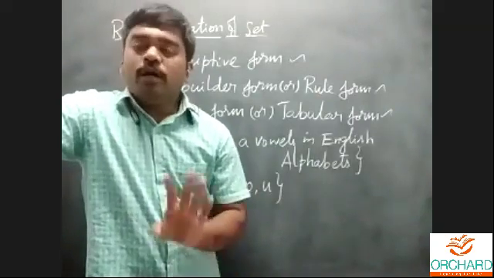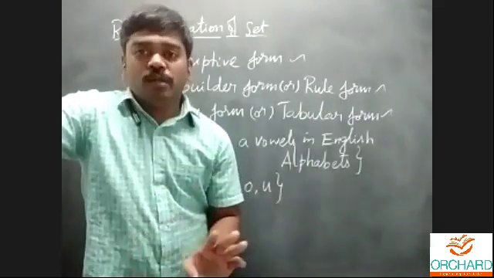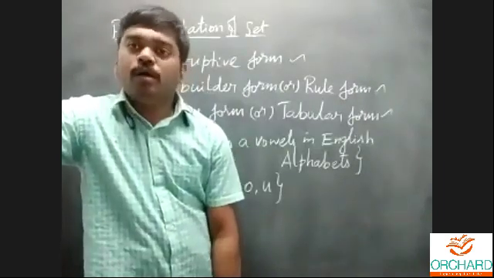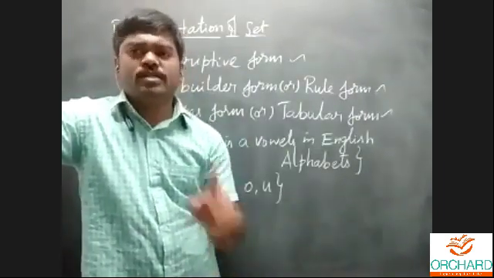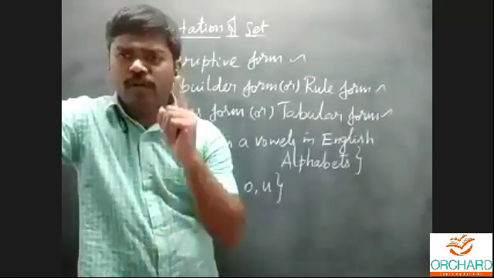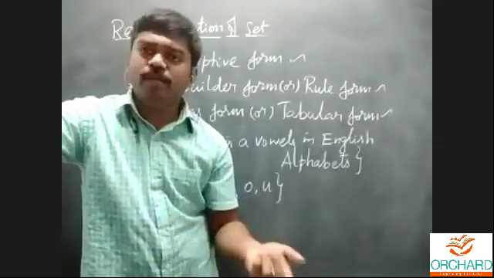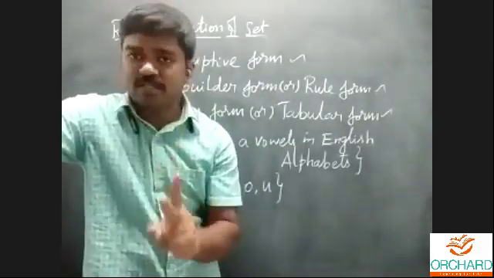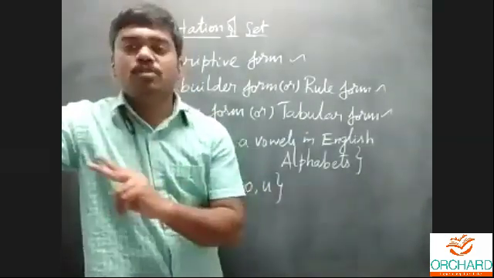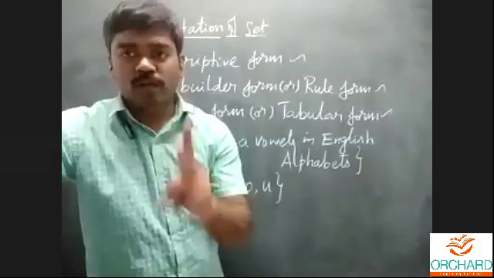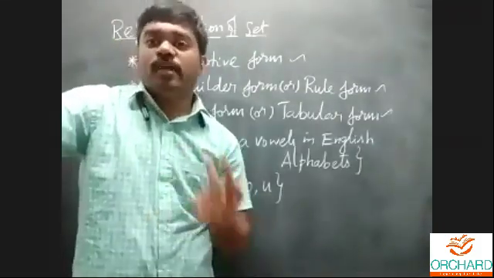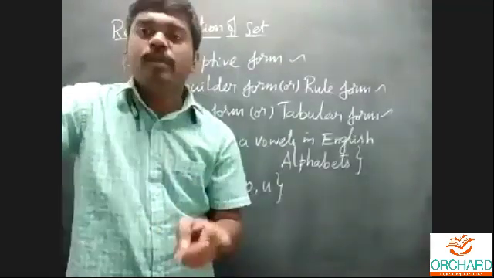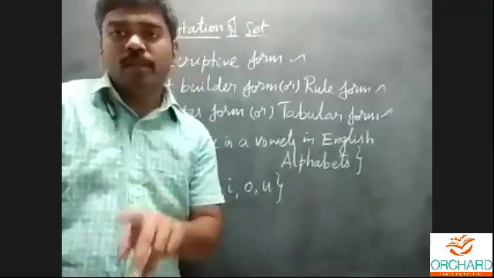Number 1 is neither a prime number nor a composite number. Because how many factors does 1 have? Only 1 factor. That's why it is not a prime number. A prime number must have exactly 2 factors, and 1 does not have 2 factors. That's why 1 is not a prime number and not a composite number. I can say 1 is neither prime nor composite.